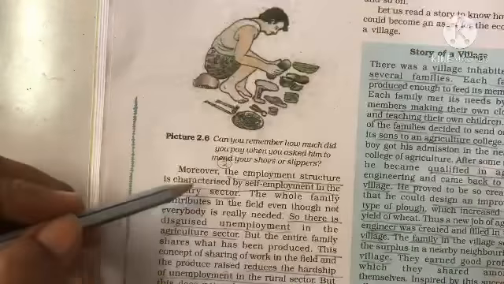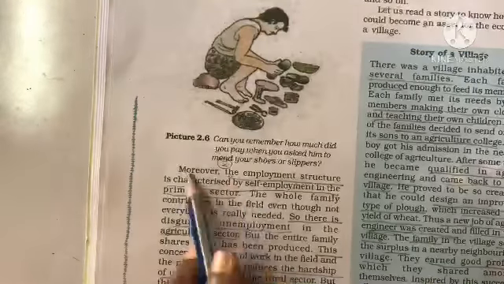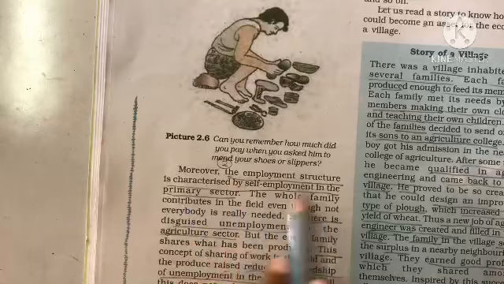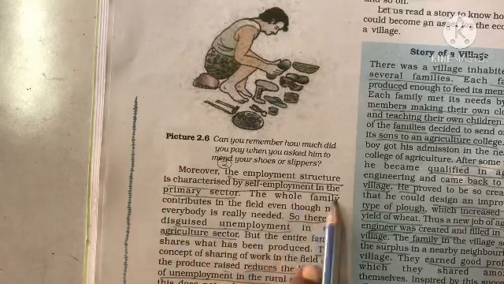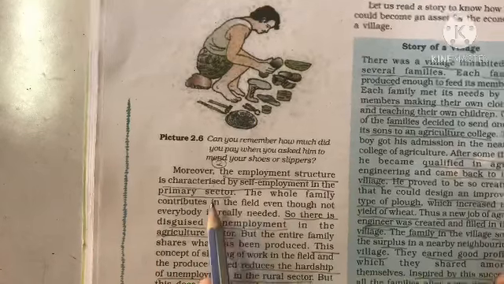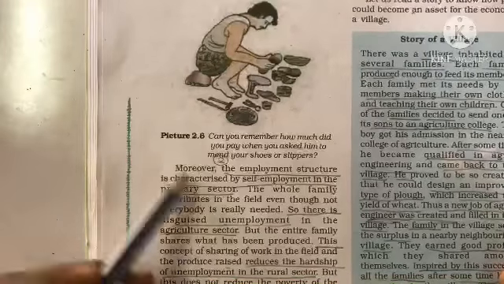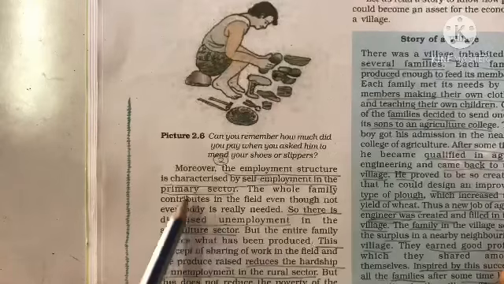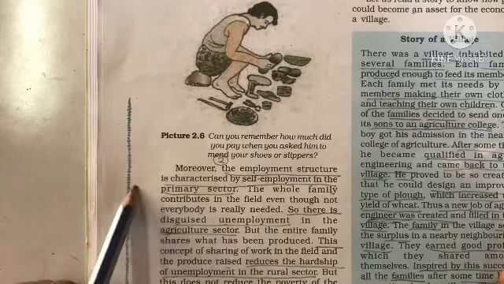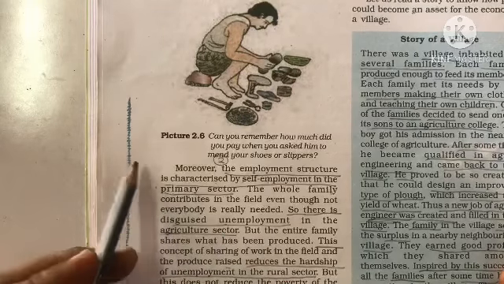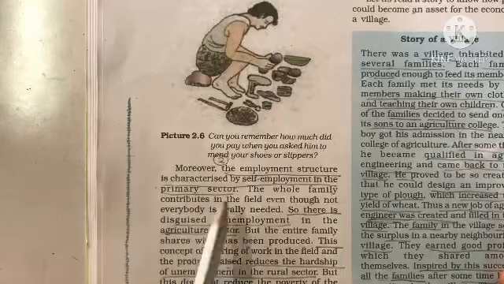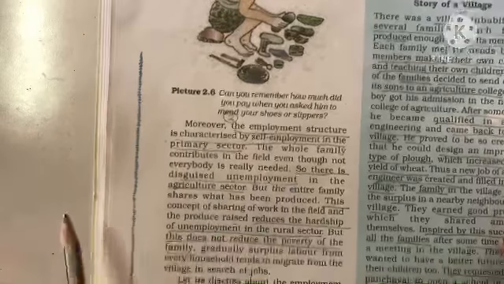Again, employment with respect to 3 sectors. Now see what is given here. Employment structure is characterized by self-employment in the primary sector. So when we speak of employment in the 3 sectors, in the primary sector it is self-employment, because primary sector means agriculture. Agriculture means usually people work in their own land. So here you find self-employment.